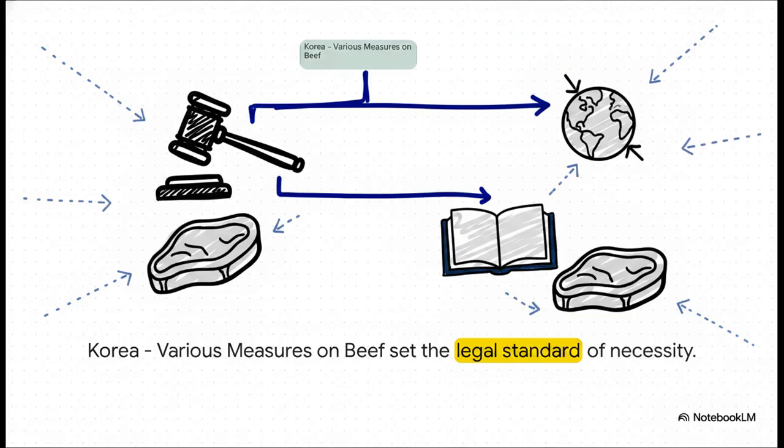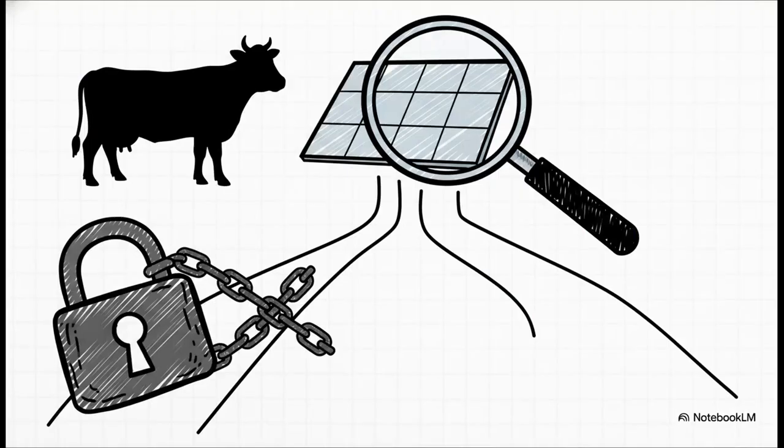Back in the day, Korea had implemented strict import measures that essentially forced imported foreign beef to be sold in completely separate retail stores from domestic beef. To solve that specific agricultural dispute, the WTO created a brand new legal test. That Korea beef dispute was an absolute game changer because it firmly established what the WTO calls the necessity test. Whenever a country tries to justify a trade restriction by saying it's necessary to secure compliance with its laws, the WTO applies this exact test. It looks at whether a measure is truly indispensable, and crucially, it demands that we look to see if there are other, less trade-restrictive alternatives that could achieve the exact same goal.